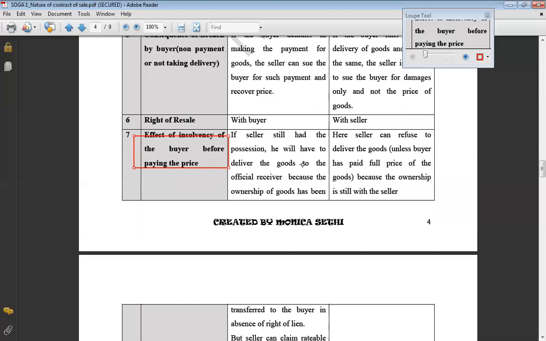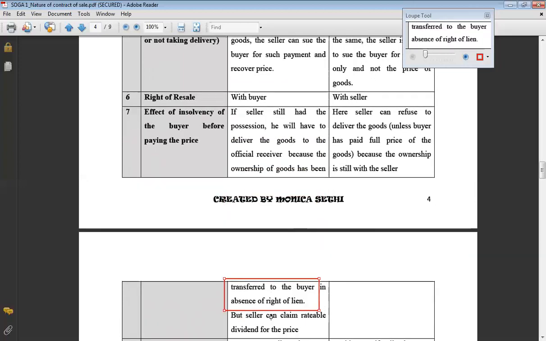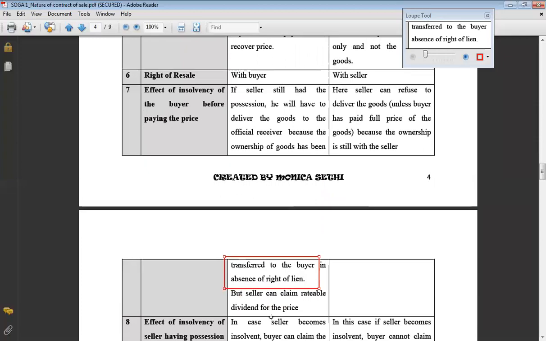And the buyer has not paid the price. Seller is insolvent. He cannot take any legal action for recovery of the price. But the official receiver, he can recover the price himself from the buyer. And buyer cannot say that I will not be paying the price because he has already become the owner of the goods.